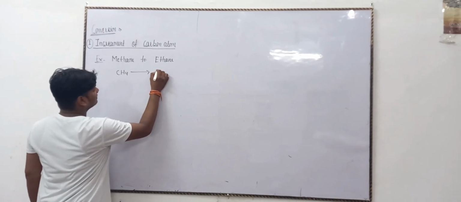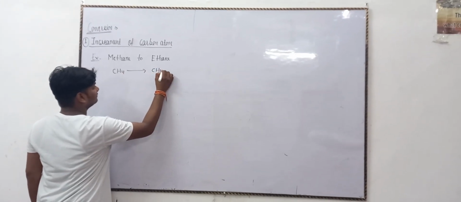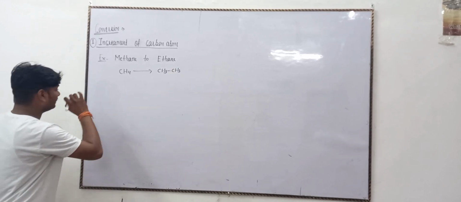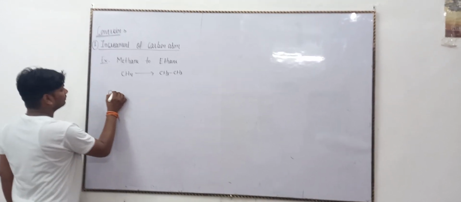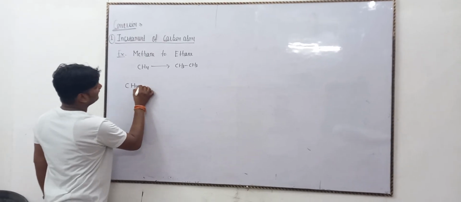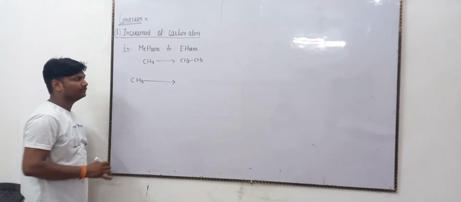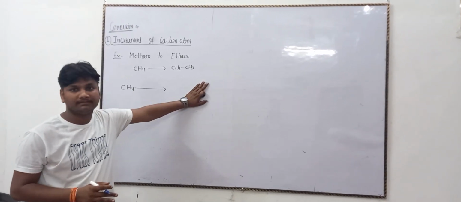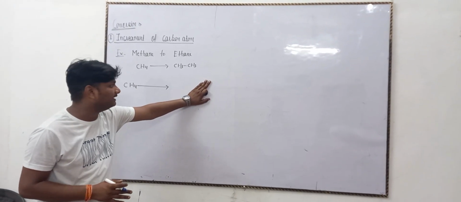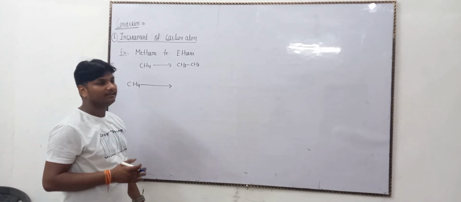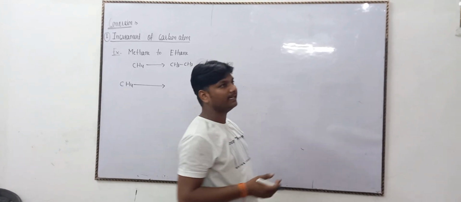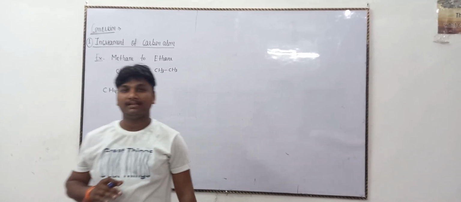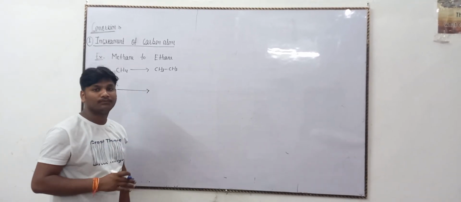Convert this into CH3 and CH3. First, note it down. CH4 molecule, activation of the CH4 molecule. The activation of the CH4 molecule is halogenation, in the presence of a halide. The halide may be chlorine, iodine, or bromine. We do not use fluorine because of its high electronegativity, 4.0.